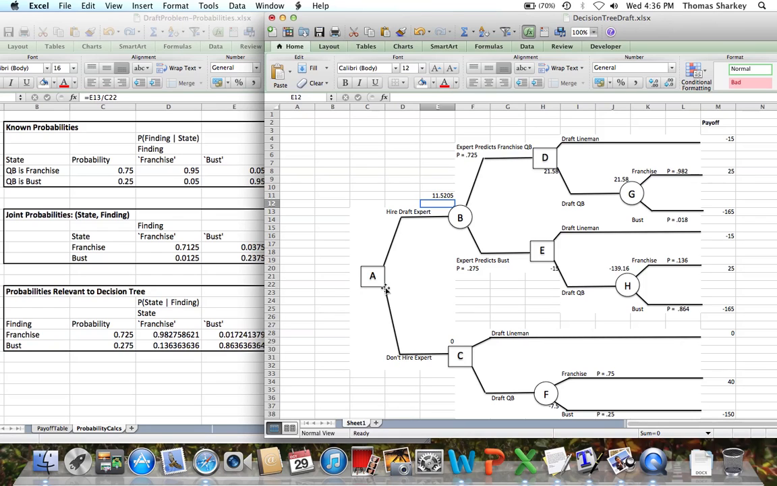So if we look, we have a higher expected payout should we hire the consultant. So for node A, we get a payout of $11.52 million, and we would hire the draft expert. And then should we hire the draft expert and they predict the franchise quarterback, then we draft the quarterback. If the expert predicts a bust, we're going to draft the lineman. And like I said in the problem statement, either way, the fans are all going to boo, especially at the draft.